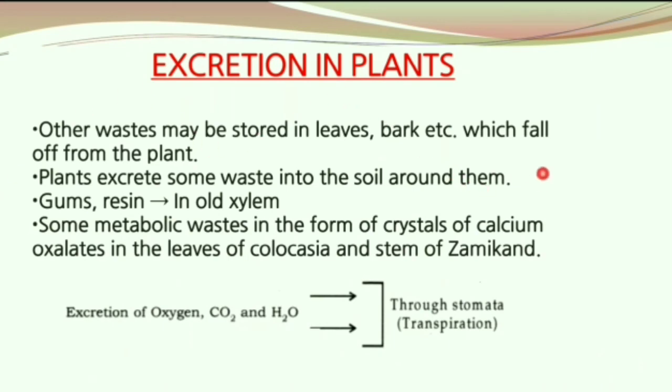Moving on to our next topic for today, excretion in plants. Plants excrete some waste into the soil around them. Other waste may be stored in leaves, barks, etc., which fall off from the plant. For example, gums and resins are stored in the old xylem. Some metabolic waste is in the form of crystals of calcium oxalate in the leaves of colocasia and stems of zamikand.